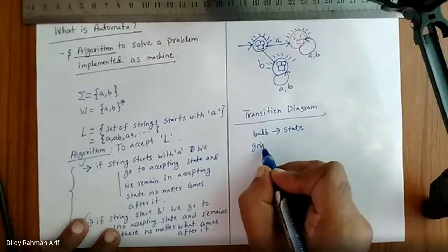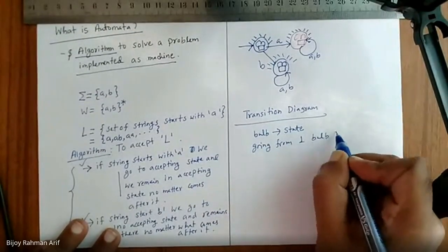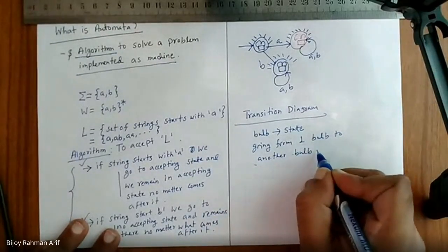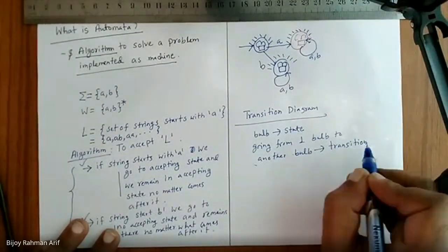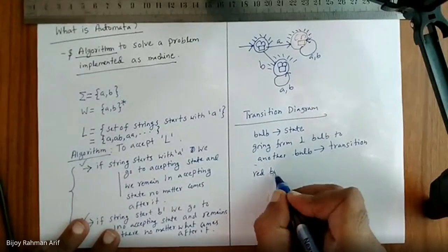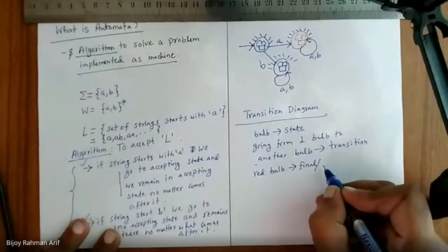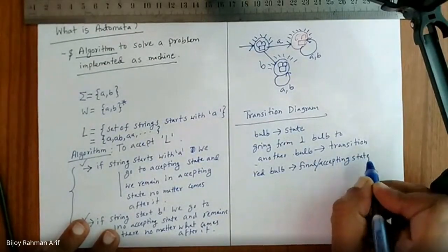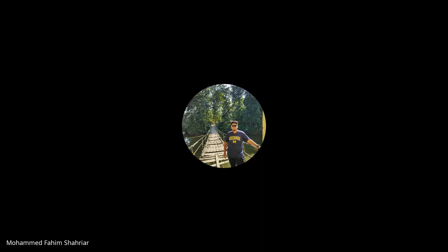Going from one bulb to another bulb is called a transition. The red bulb is called the final or accepting state. There is a special bulb where we start, that is called the initial or start state.